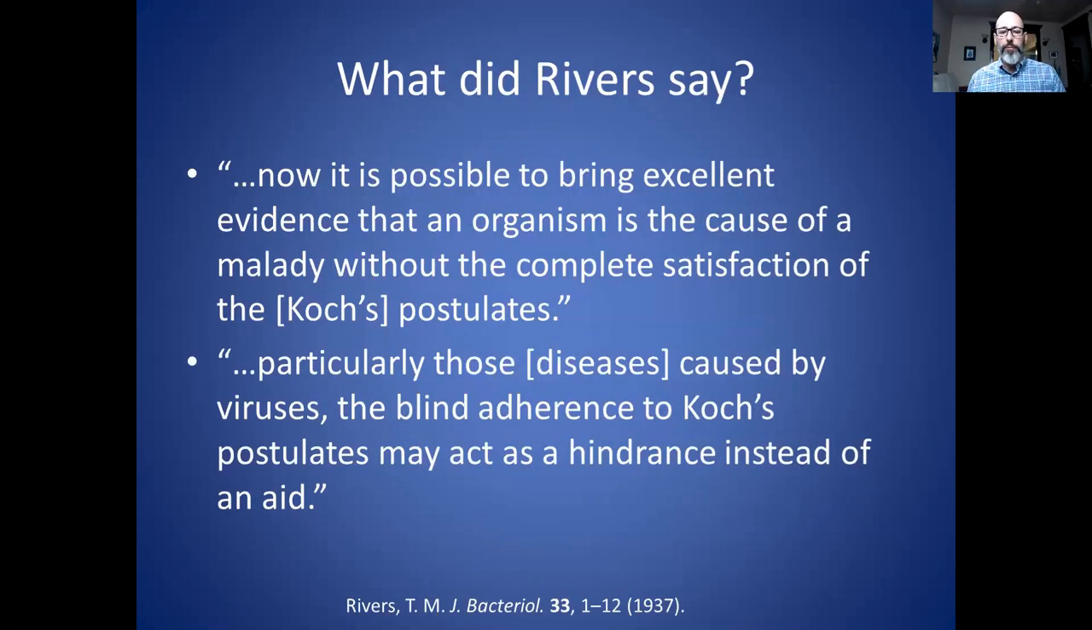So I went and looked at Rivers' article from 1937 where he laid out these 6 criteria. And I found a few interesting quotes to help us learn a little bit more detail of what he was saying. So the first quote, "Now it is possible to bring excellent evidence that an organism is the cause of a malady without complete satisfaction of Koch's postulates." So basically he's saying that you can skip the steps that are not included in his criteria and still prove that a virus causes a disease.